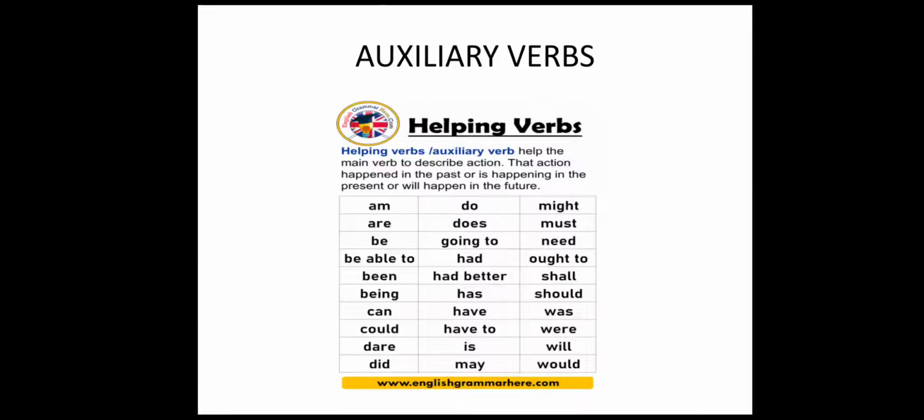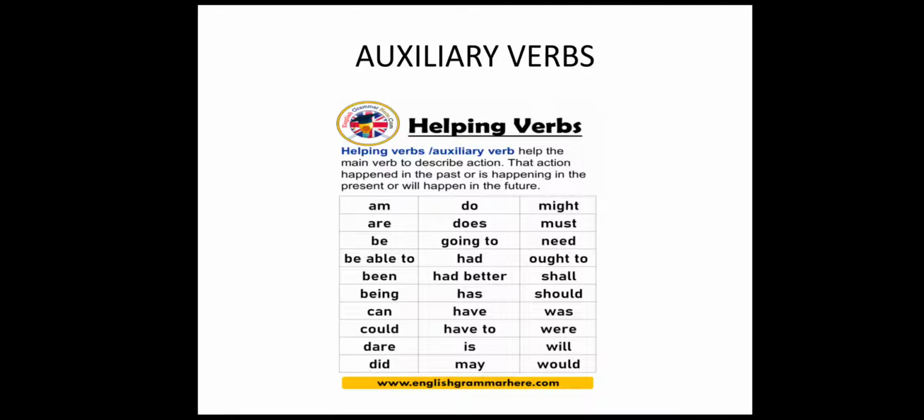That action happened in the past or is happening in the present or will happen in the future. So what do helping verbs or auxiliary verbs do? They help the main verb. That means they help the action words. Main verb, principal verb, action words, these are all the same things. They only have different names but they mean the same. And what are auxiliary verbs? They are the helping verbs which help the action words in a sentence.